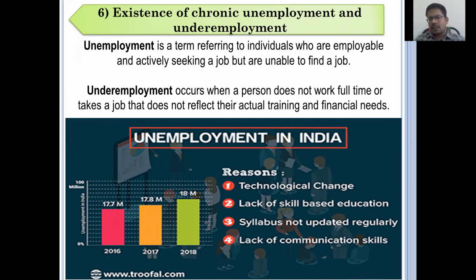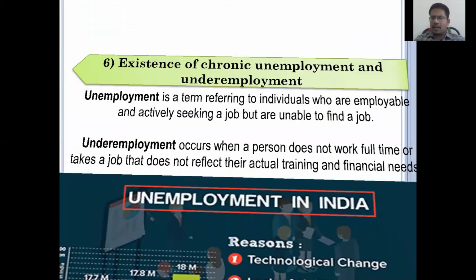And whereas coming to the syllabus not being regularly updated and lack of communication skills, these are many problems affecting our education system. So for that reason our unemployment number is increasing continuously. Whereas coming to 2018, there were 80 million people unemployed in our India, and the present COVID situation is also creating much more unemployment.